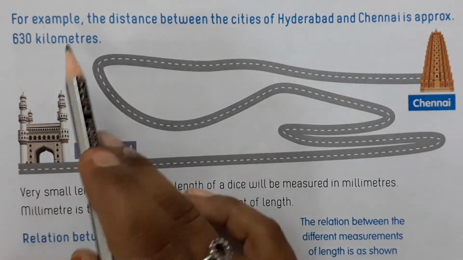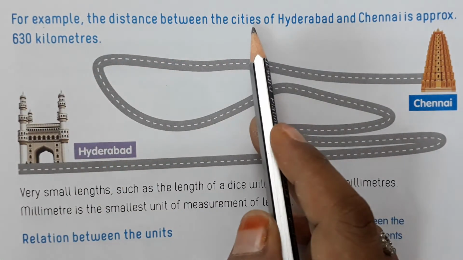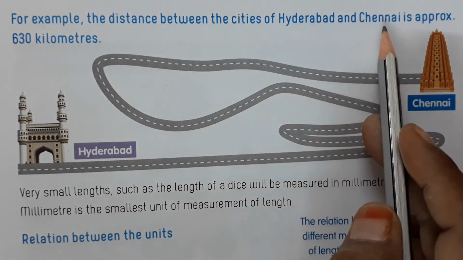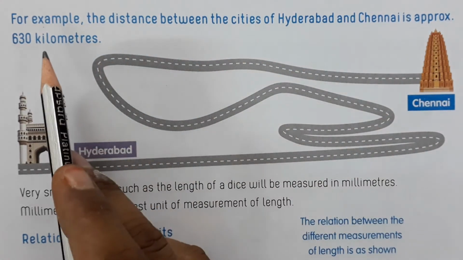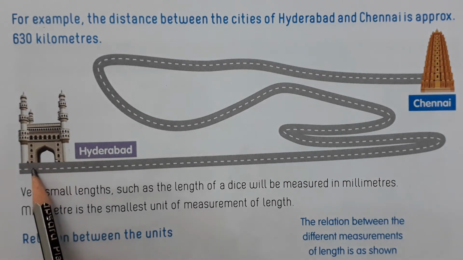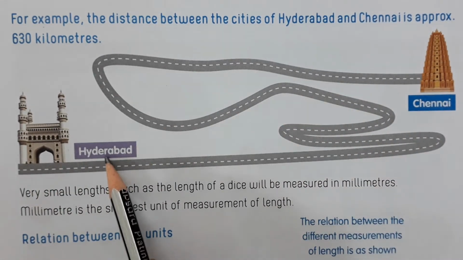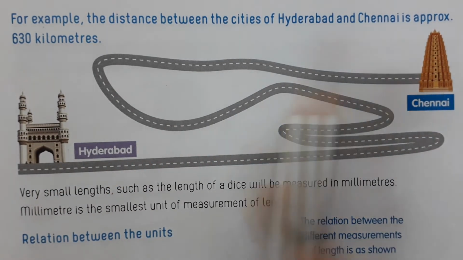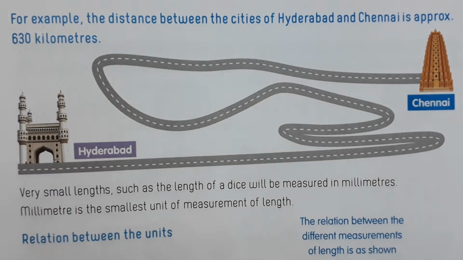For example, the distance between the cities of Hyderabad and Chennai is approximately 630 kilometers. Look here, Hyderabad to Chennai. The distance between Hyderabad and Chennai is 630 kilometers.